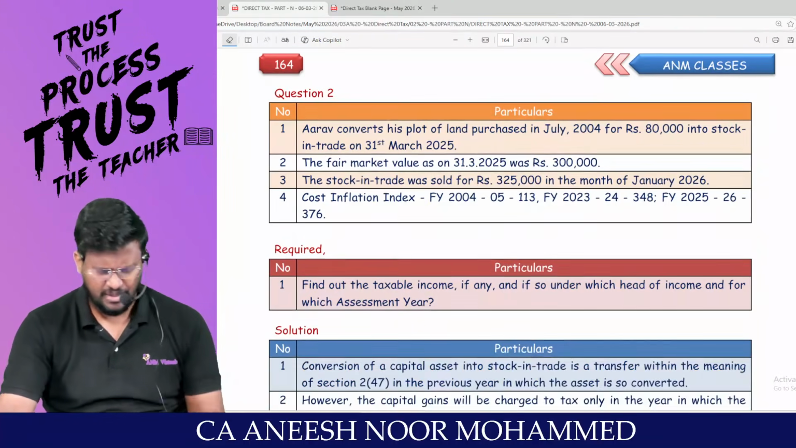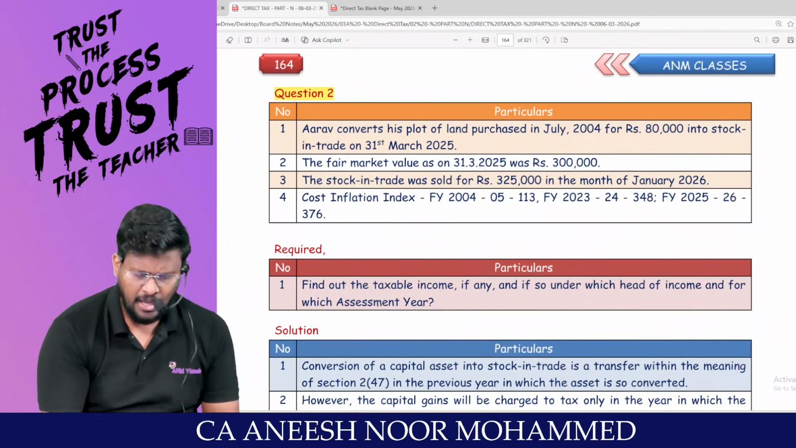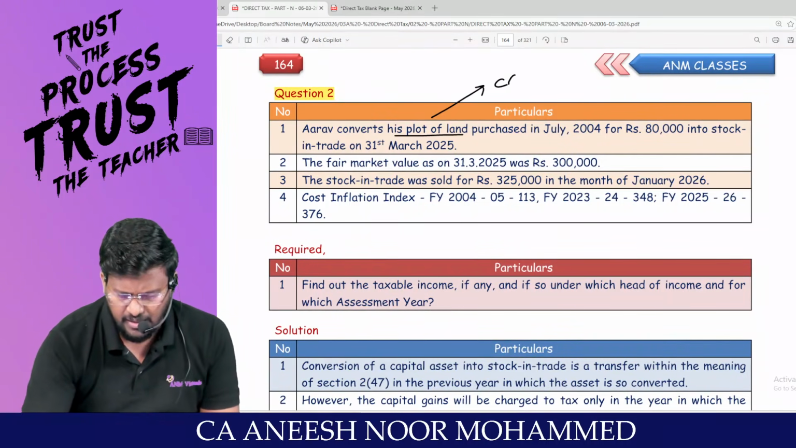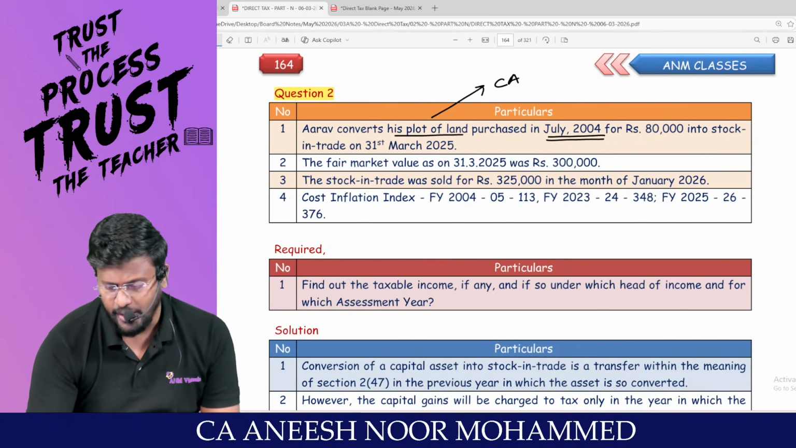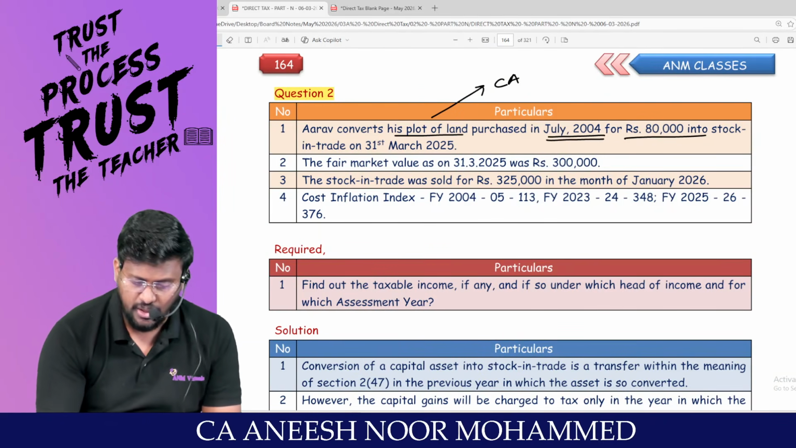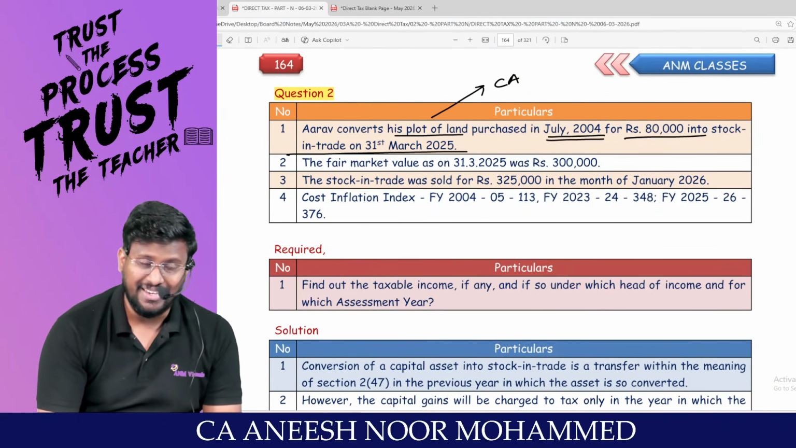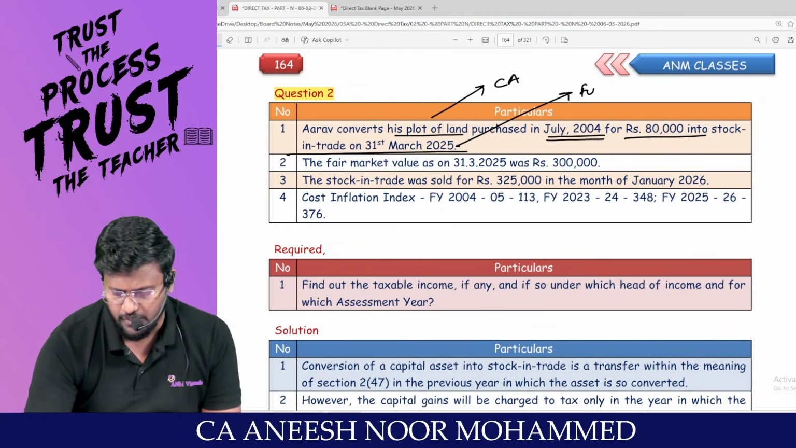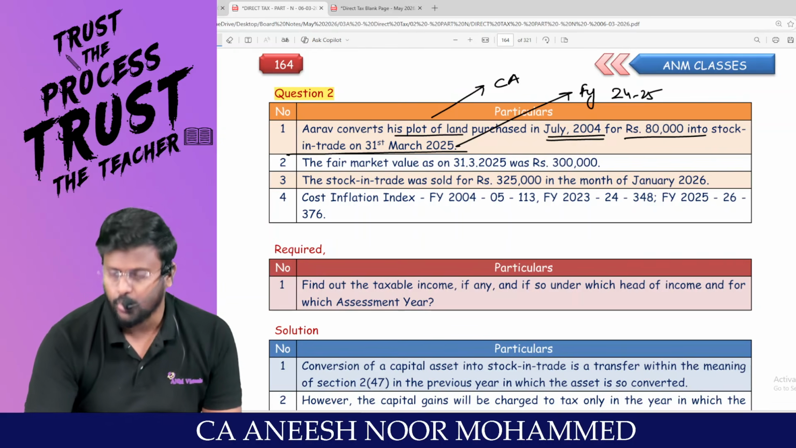That's it. I'm moving on to question number 2. A plot of land is converted. My question, is the plot of land a capital asset? Purchased in July 2004 for 80,000, converted into what? Stock in trade, on 31st March 2025. 31st March 2025 means financial year 24-25.